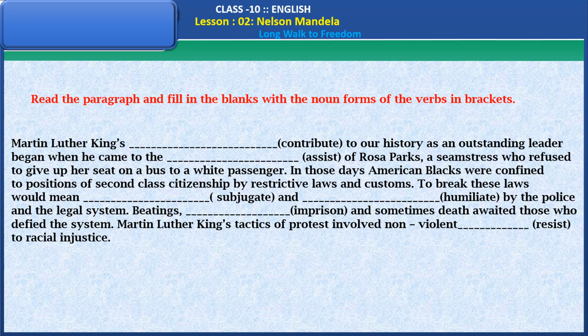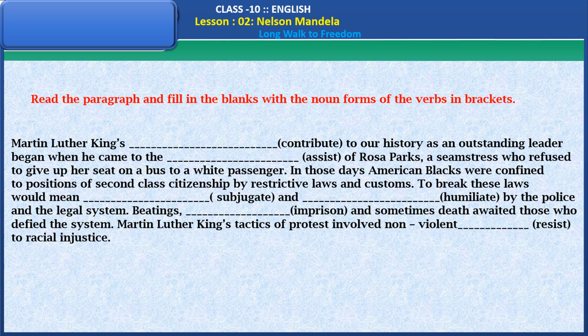In those days, American blacks were confined to positions of second-class citizenship by restrictive laws and customs. To break these laws would mean (subjugate) and (humiliate) by the police and the legal system.